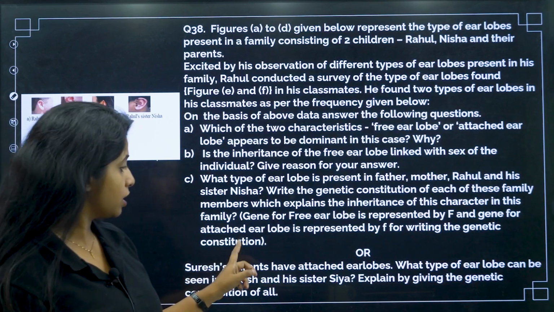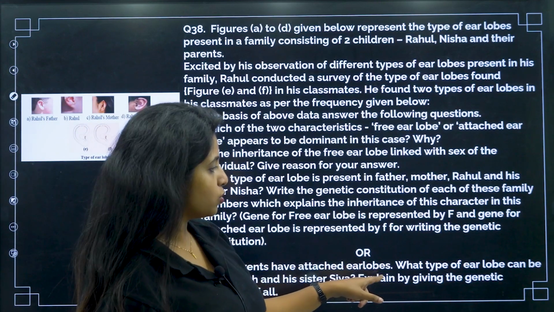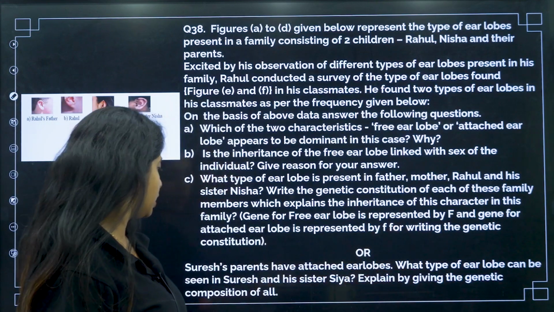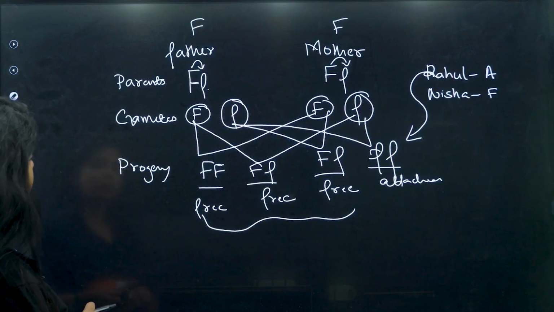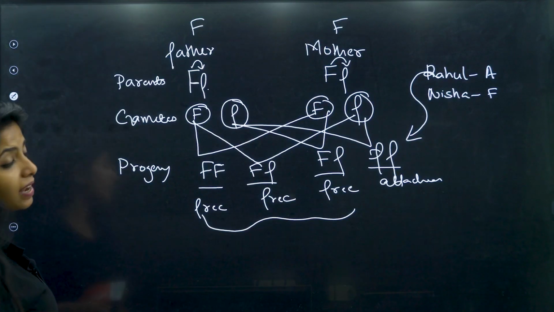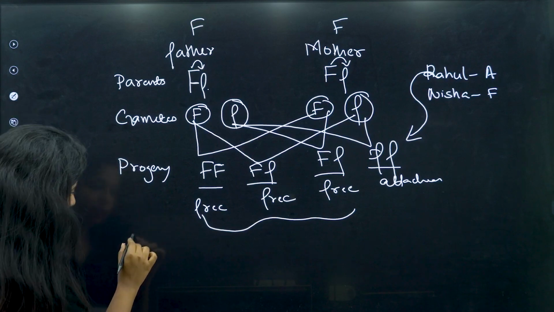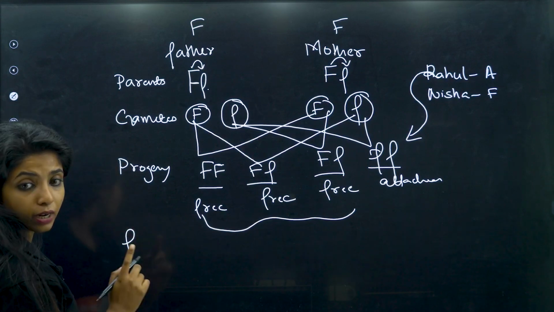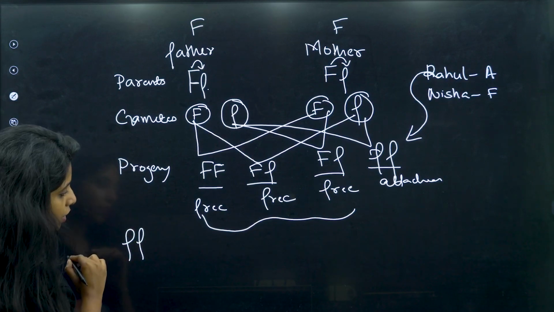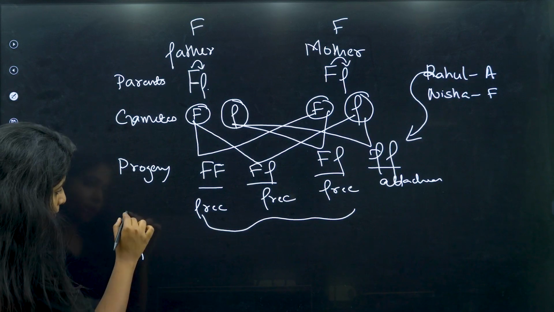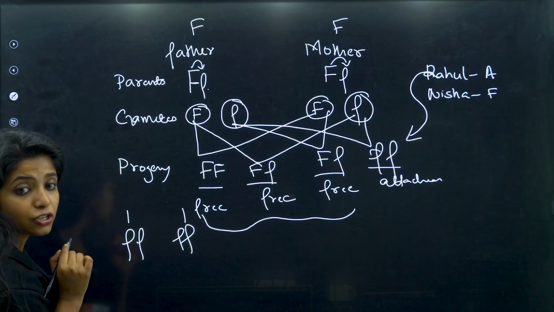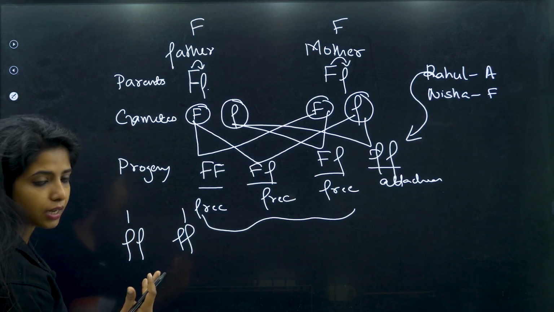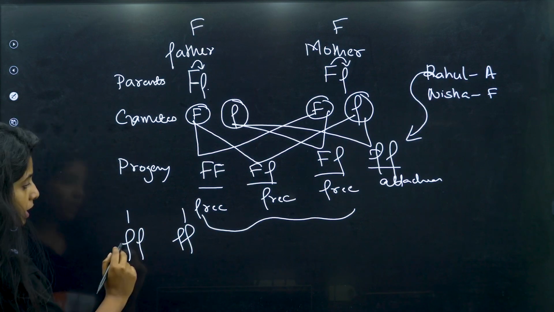Now Suresh's parents have attached ear lobes. What type of ear lobe can be seen in Suresh and his sister Sia? Suresh's parents have attached ear lobes, which is denoted by small f, and small f will only express itself when it is in this condition. So both of Suresh's parents will have attached ear lobe because it is a recessive trait, not a dominant trait. So basically it should be like this.